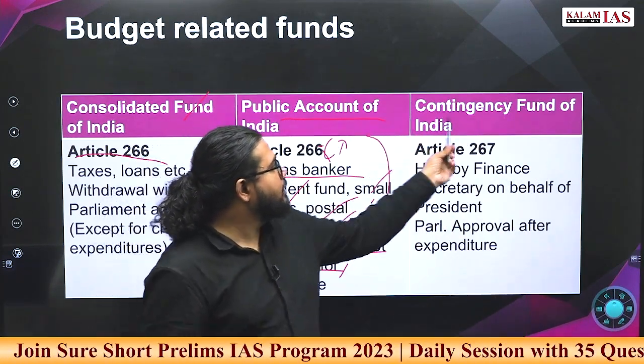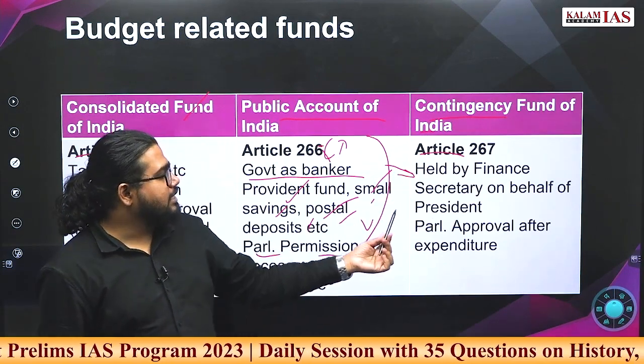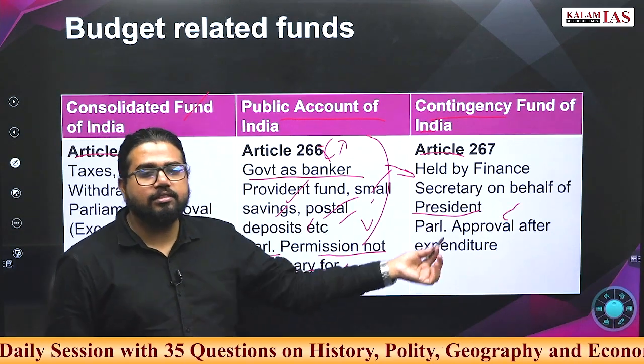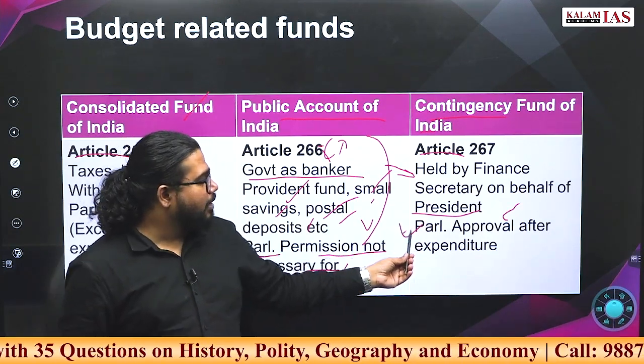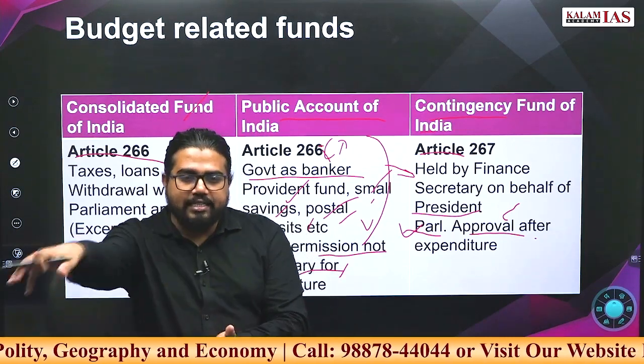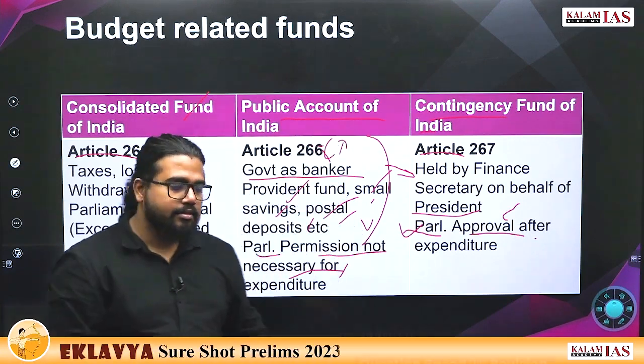The third fund is the Contingency Fund of India, Article 267. This is held by the Finance Secretary on behalf of the President. This is for any unforeseen expenses that come up; the fund will be utilized for this. Parliament approval is required but not for expenditure. The executive can spend this money, and after that, approval may be taken from the Parliament.